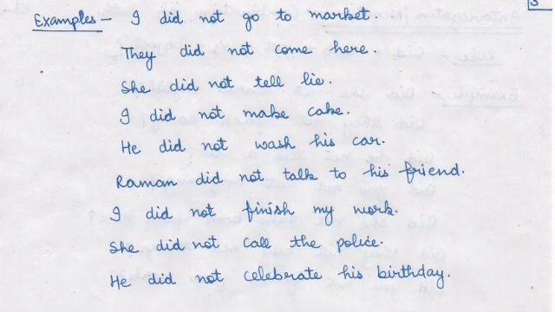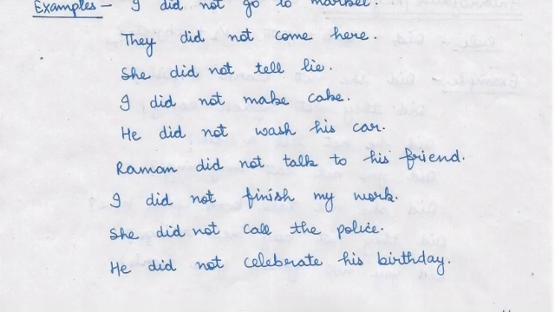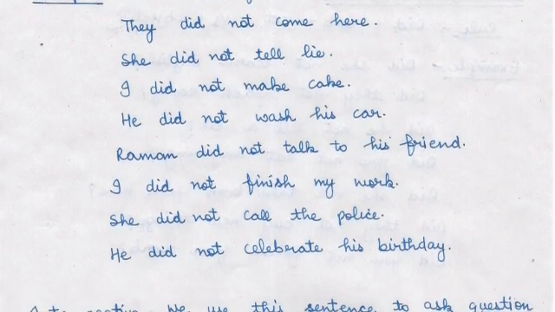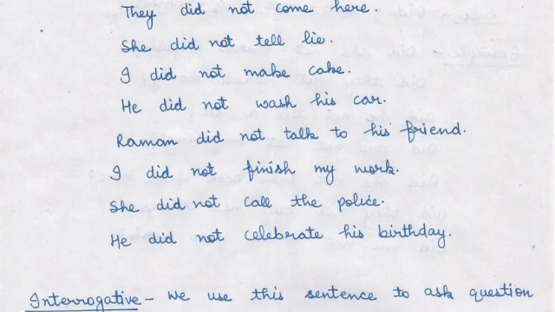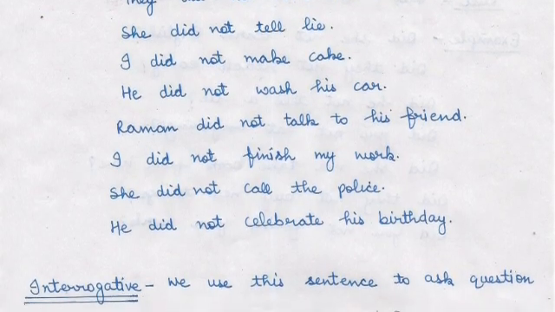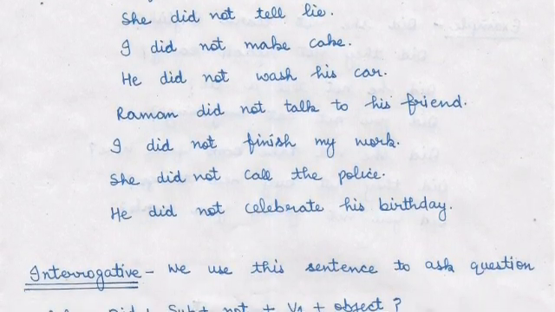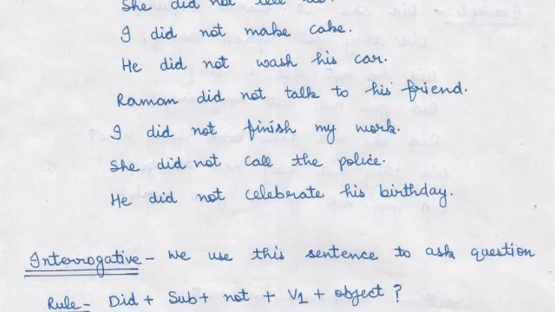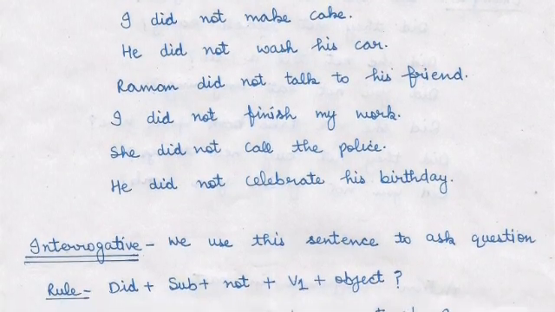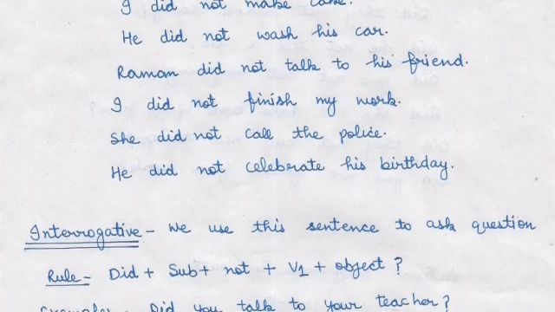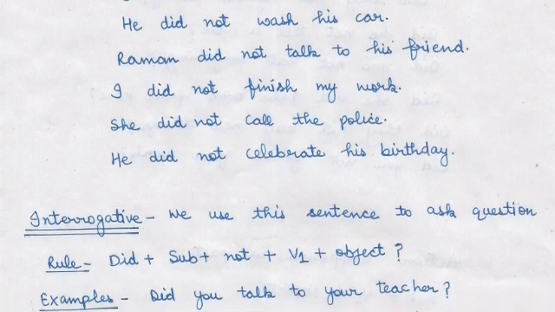And examples are I did not go to market, they did not come here, she did not tell a lie, I did not make cake, he did not wash his car, Raman did not talk to his friend, I did not finish my work, she did not call the police, he did not celebrate his birthday.